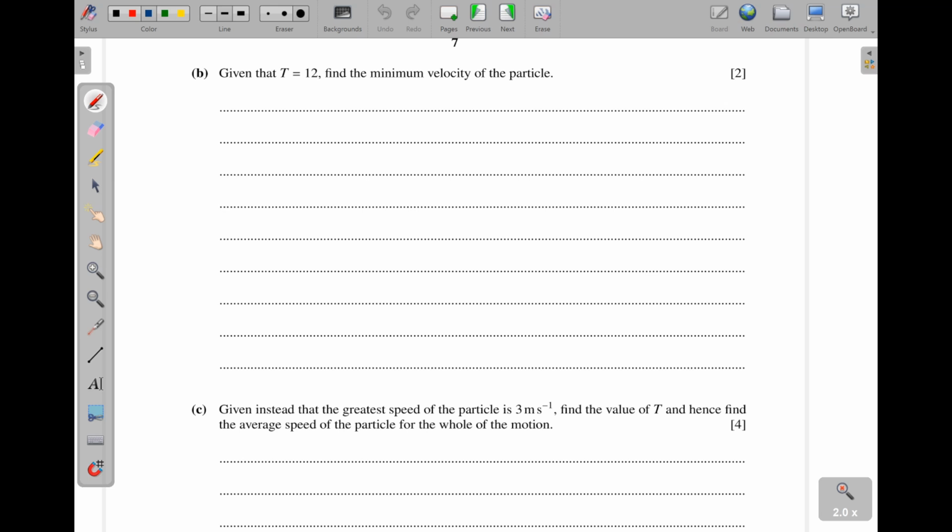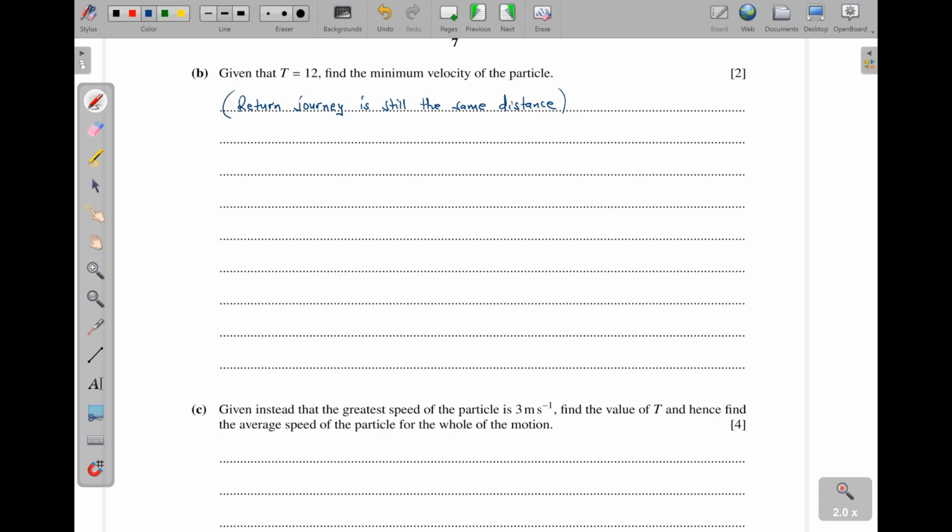Part B, given that t is equal to 12, find the minimum velocity of the particle. Minimum velocity of the particle. Now, when this particle returns to O, it travels the same distance. So the return journey, let me write it here. The return journey is still the same distance.